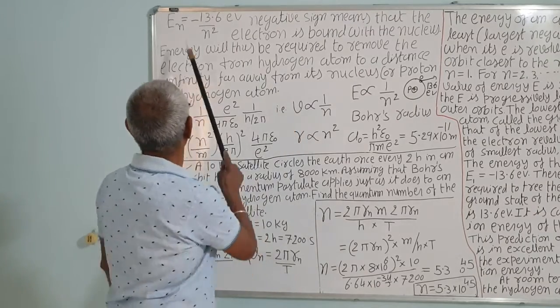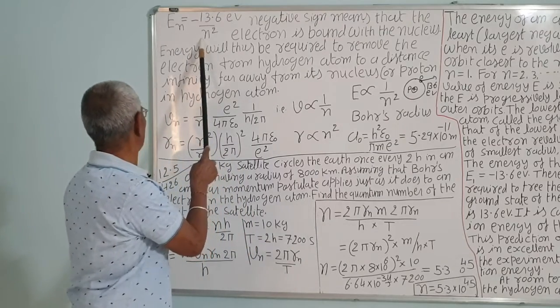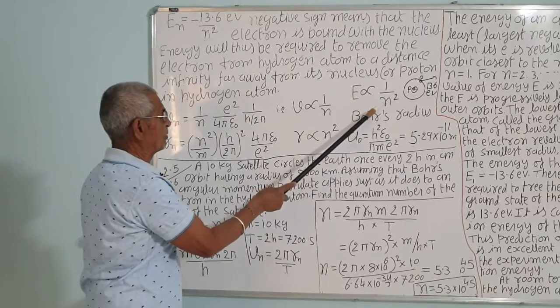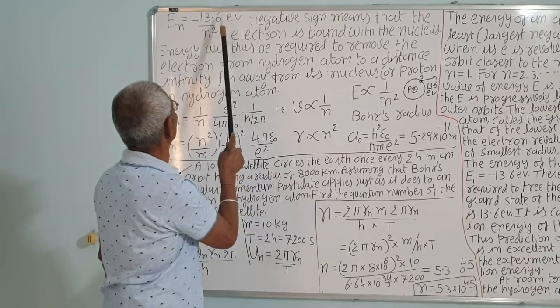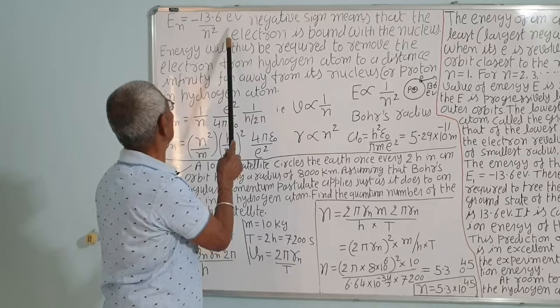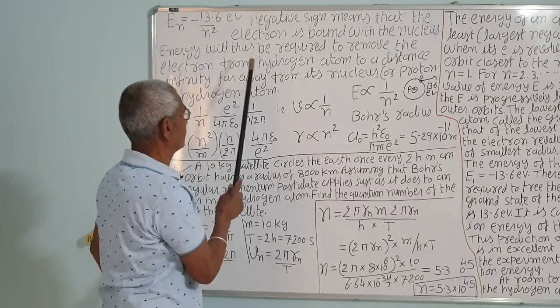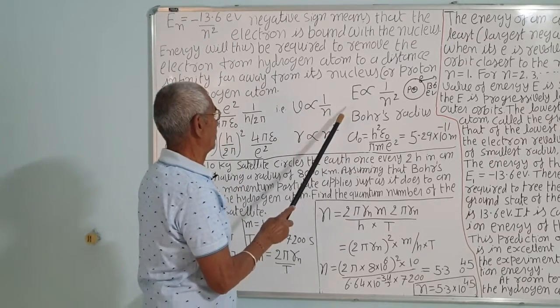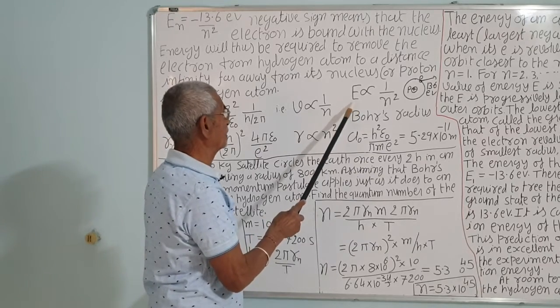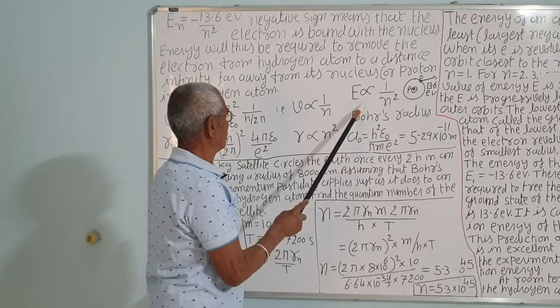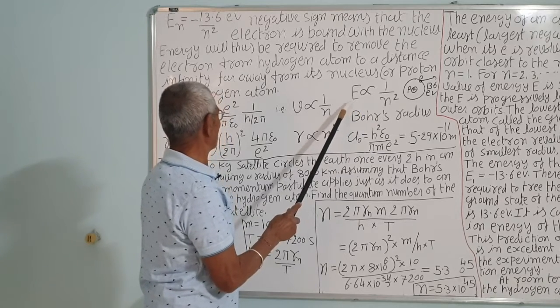Similarly, energy. Energy is inversely proportional to n squared. So if n becomes double, compared to the ground state, it will be 1/4. But it will be negative, in magnitude it will be 4 times less. Correct? Actually it is negative. So absolutely it is less.